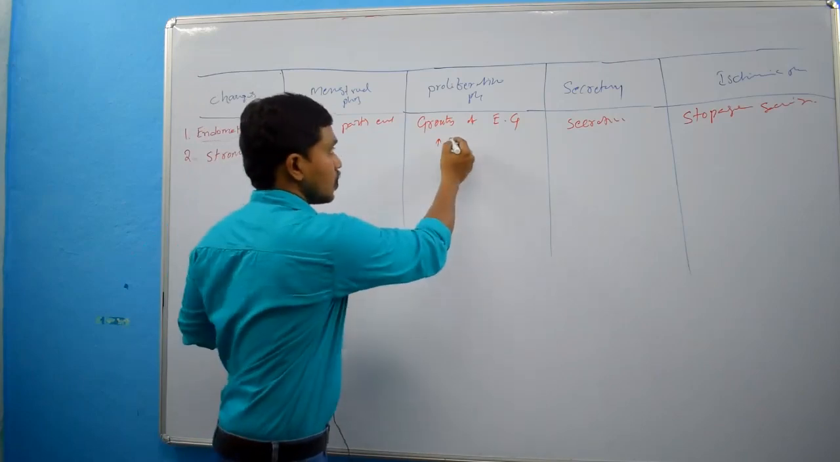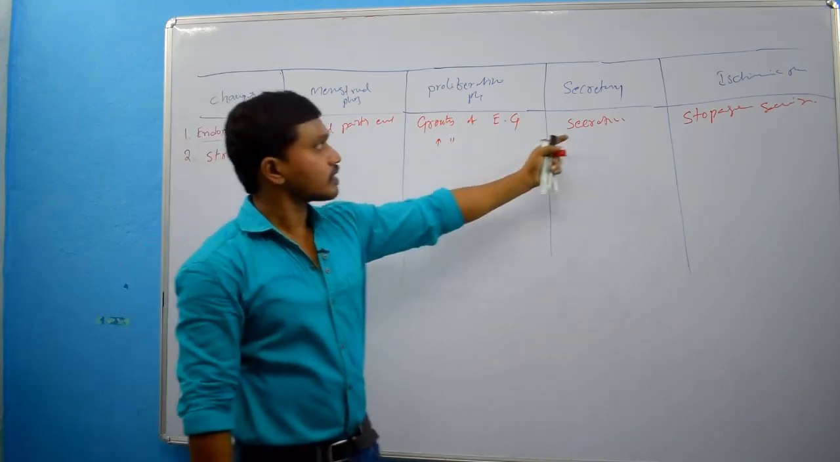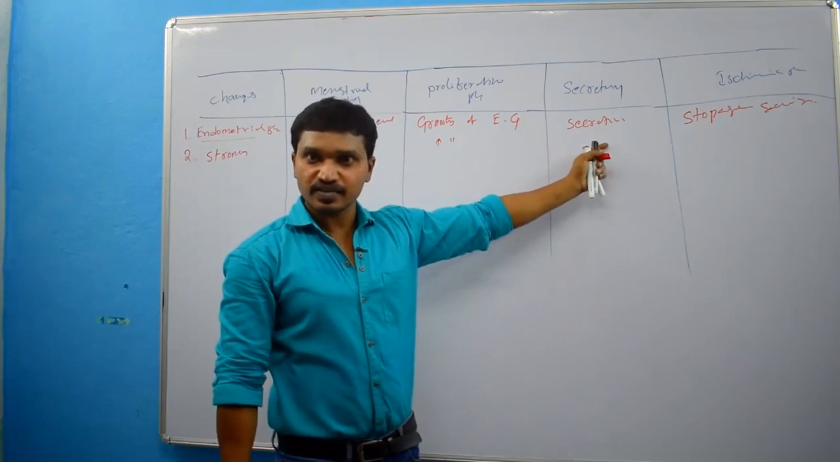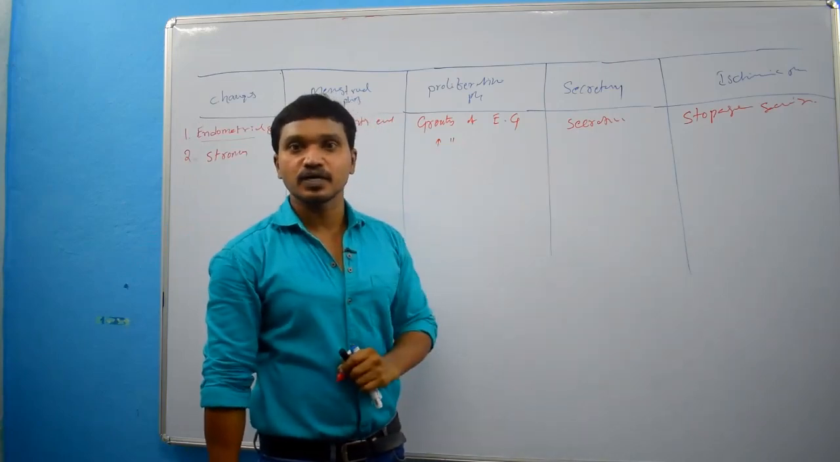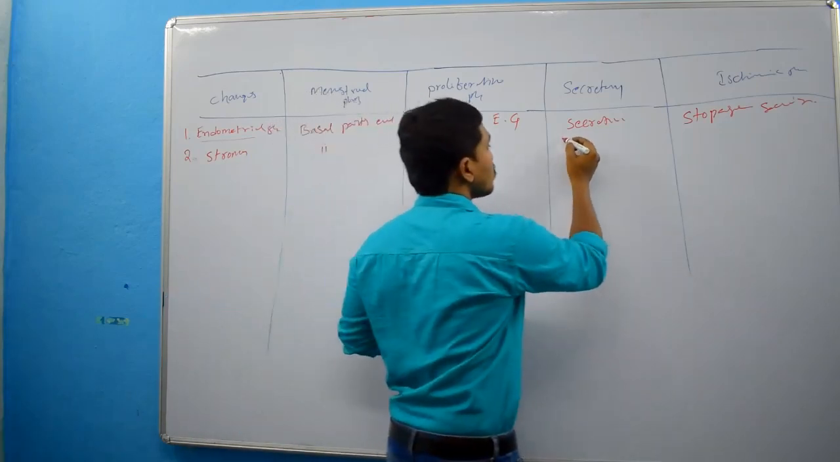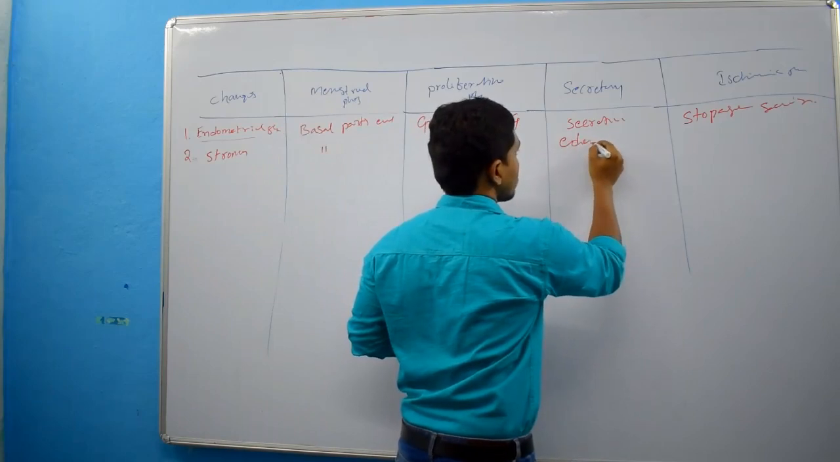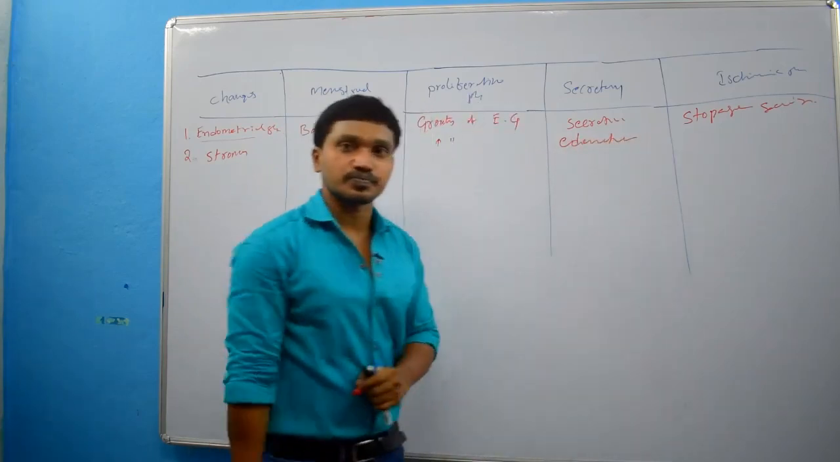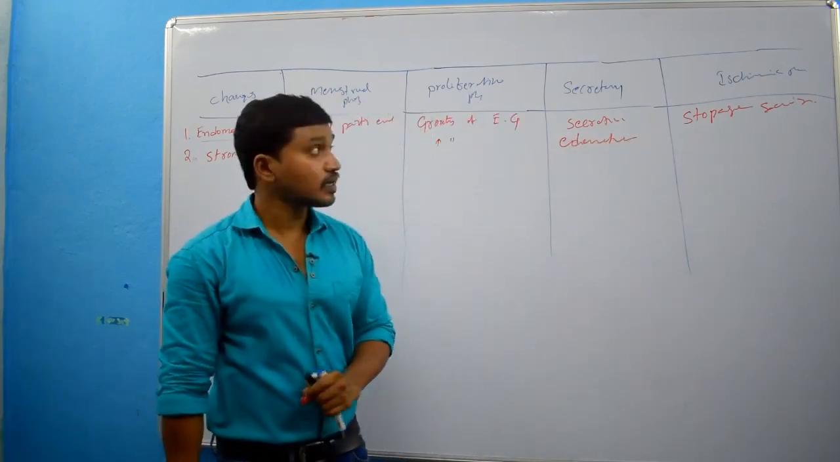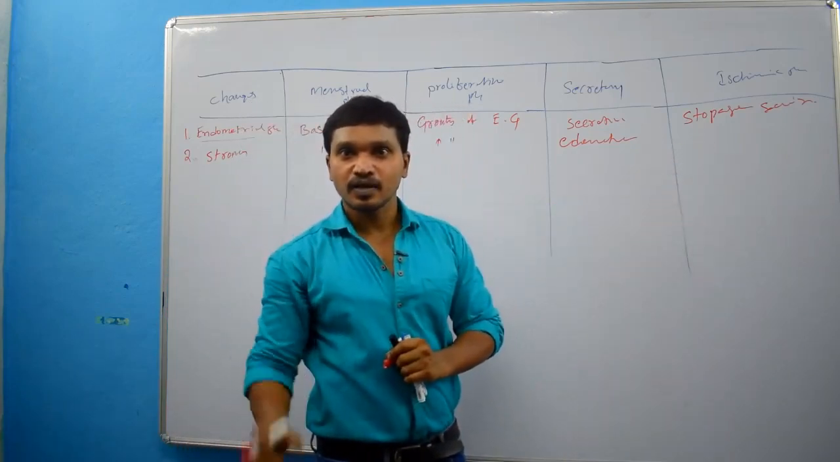Here also growth of connective tissue. Then coming to the secretory phase. In the secretory phase, stroma becomes more edematous connective tissue, right? Then in the ischemic phase, what will happen?